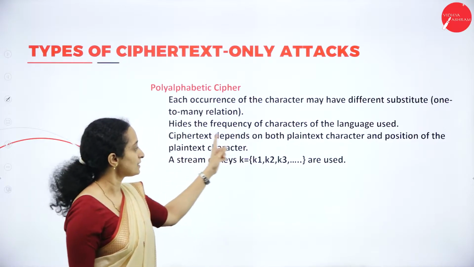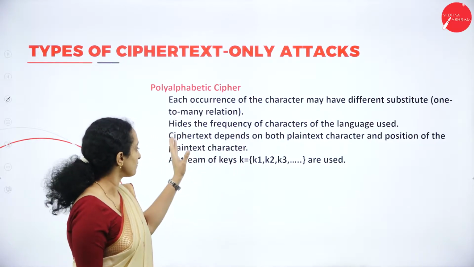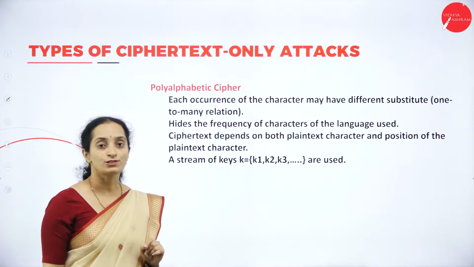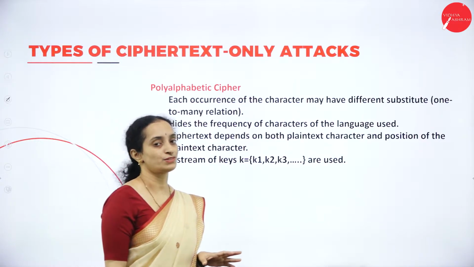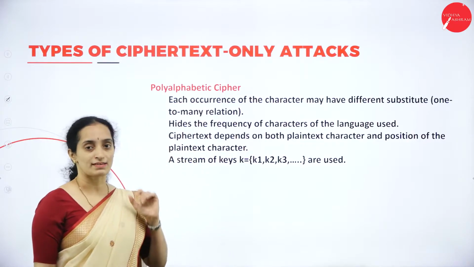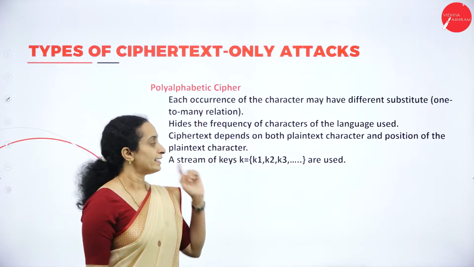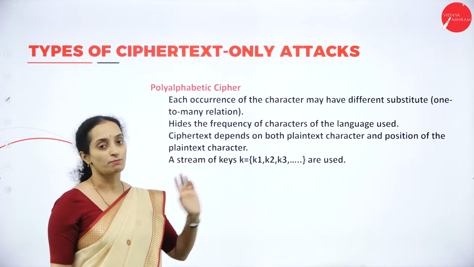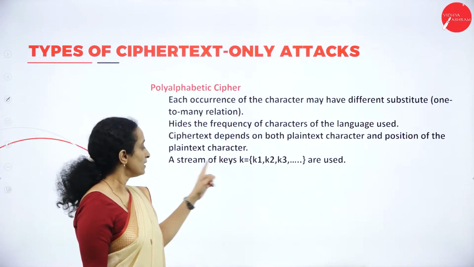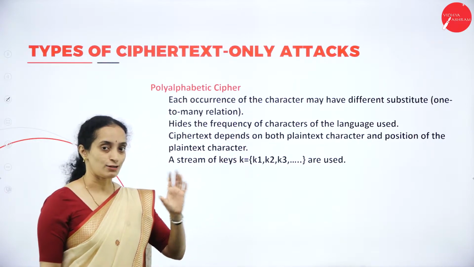Next, it hides the frequency of the characters in a particular language. Whatever language you use, it hides the frequency. It depends on the plain text character and the position of the plain text character. Like, we will be having a set of keys.